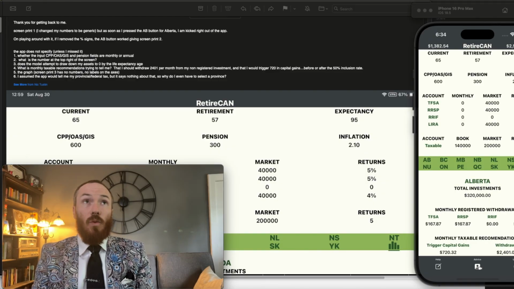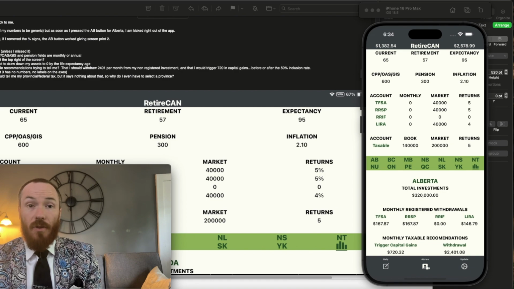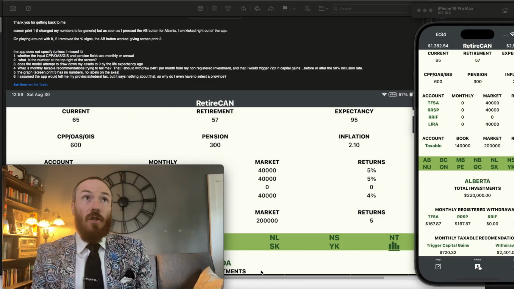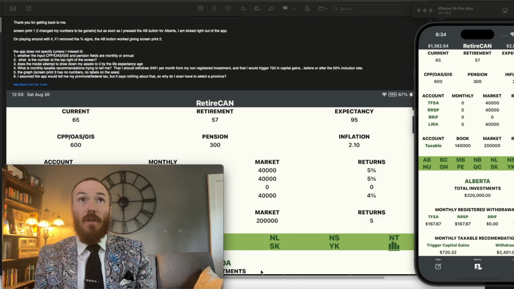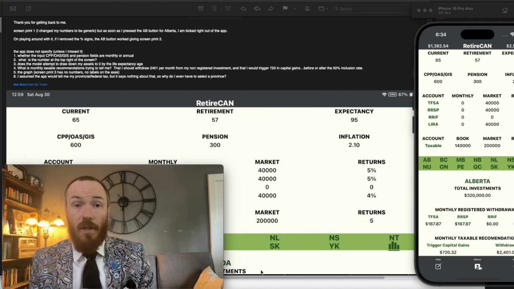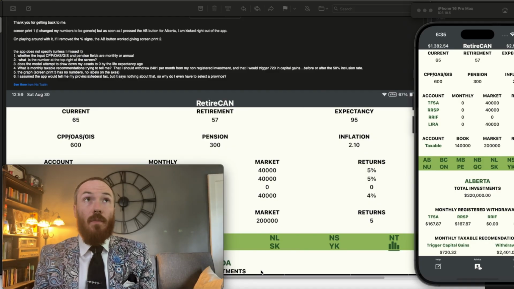So the next question goes, what is the number in the top right of the screen? That is how much RetireCan's predicting you're going to withdraw monthly the year you pass away. The next question goes, does the model attempt to draw my assets down to zero by the life expectancy age? That's exactly what the app's doing. It's spreading out your taxes throughout your lifetime so you can pay the least amount of tax and truly maximize your money.